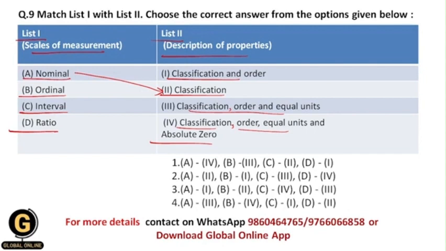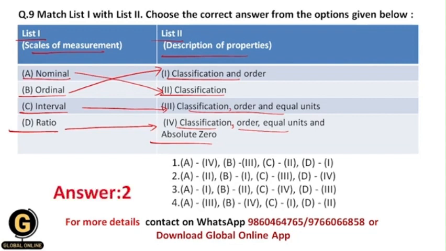Ordinal scale includes both classification and order. Interval scale includes classification, order, and equal units. Ratio scale includes classification, order, equal units, and absolute zero, that's why D matches with 4. That's why your correct answer should be 2, because A is matching with 2, B is matching with 1, C is matching with 3, and D is matching with 4, right?